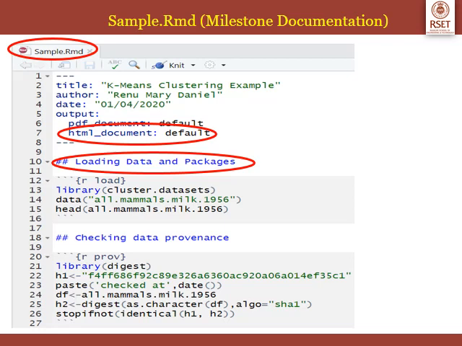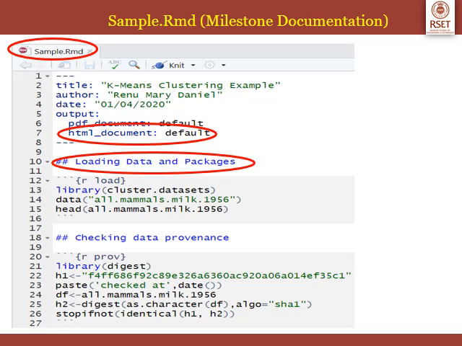Then in line number 25, we are computing the digest of as.character DF using algorithm SHA-1, and that hash value H2 will be checked with the initial hash value H1 using the function identical.